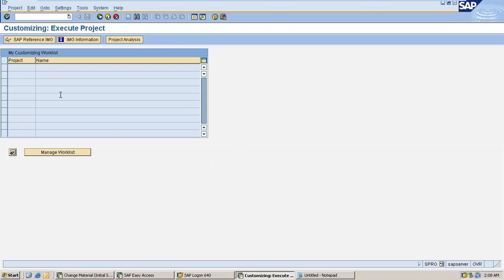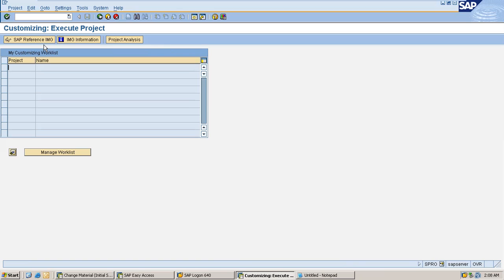This is how it looks initially when you open SPRO, and when you click on SAP Reference IMG, IMG stands for Implementation Guide. Why are we calling it SAP Reference IMG? Because you don't need any coding or any program development in SAP to configure your business.